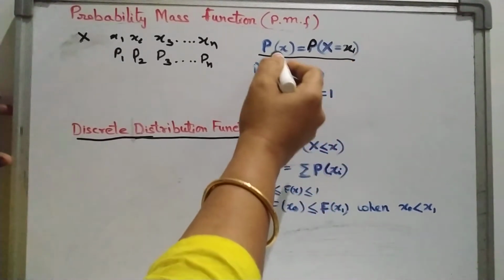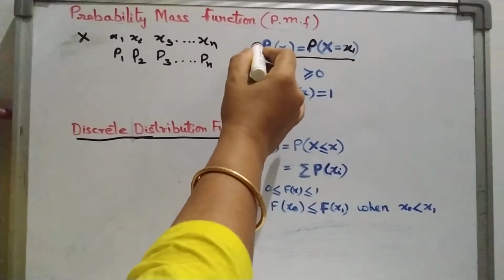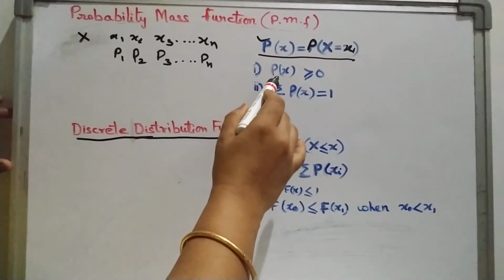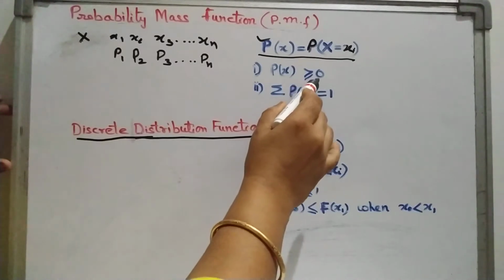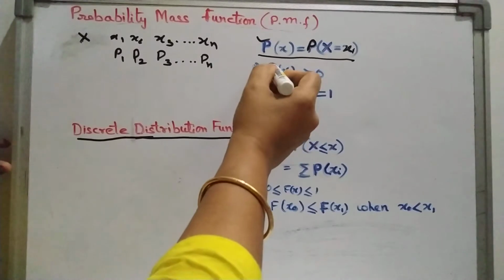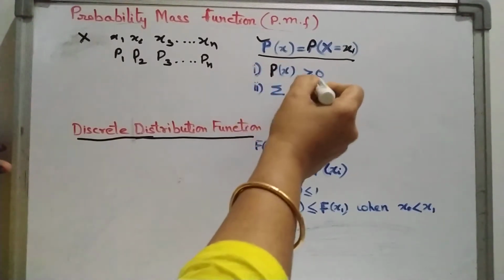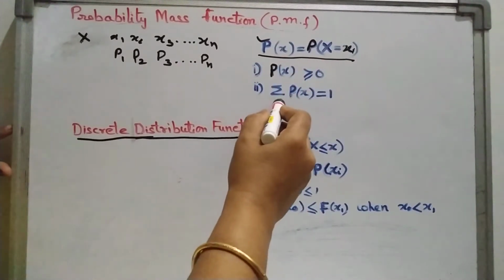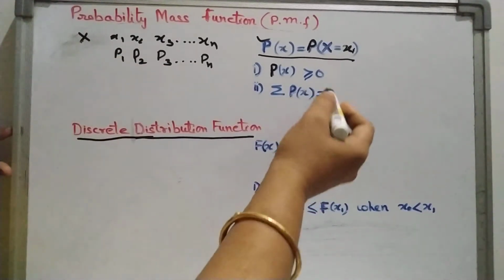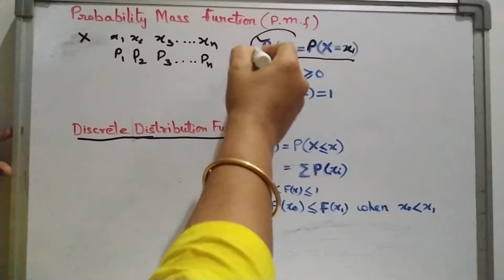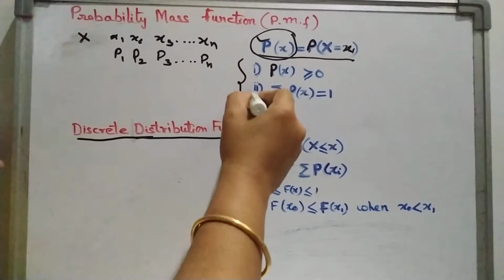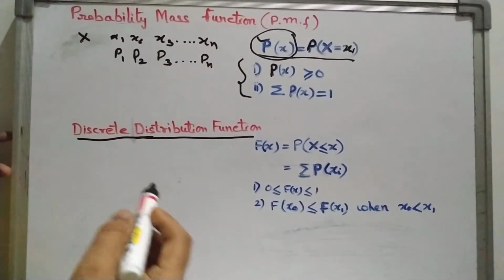So if it is a probability mass function, it should satisfy the following two conditions. First one is P(x) is always greater than or equal to 0. That means it is non-negative. If it is a probability function, definitely it should be non-negative. And the second one is summation of P(x) is 1. That means the sum of all probabilities is equal to 1. So if P(x) is a probability mass function, then it should satisfy these two conditions.